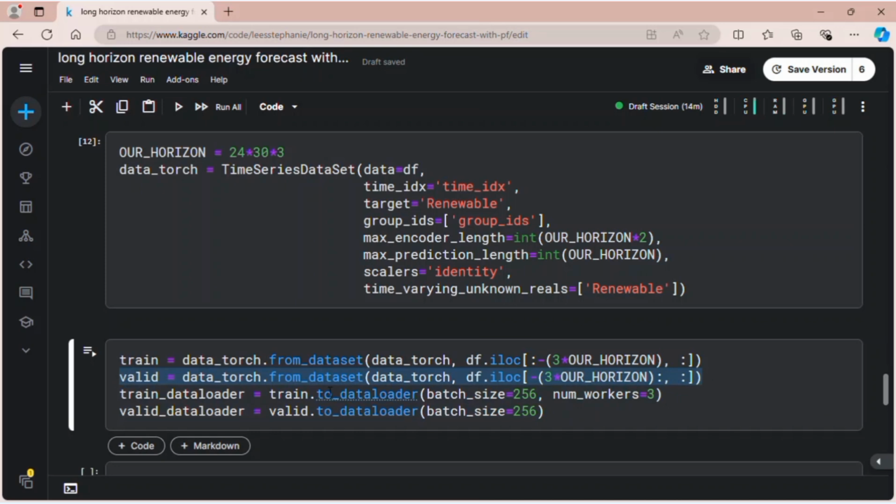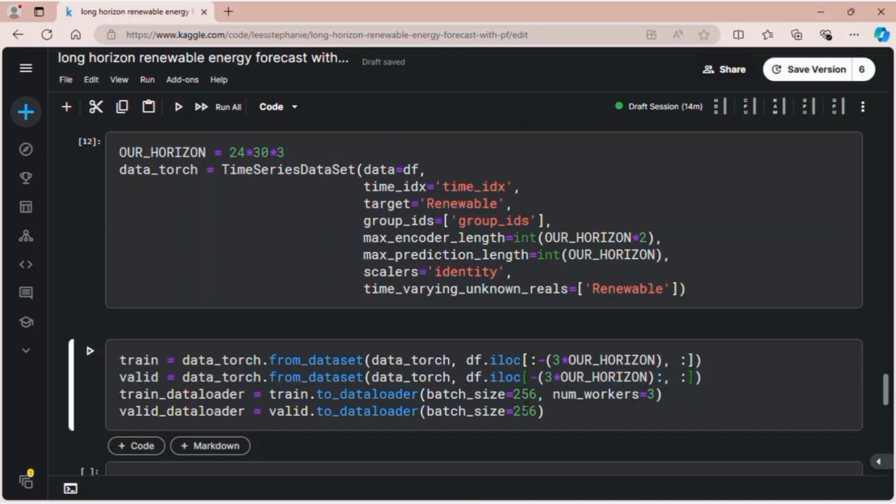Again, our main task is to forecast the energy production for the last quarter of 2023, from October to December of 2023. That's our horizon. To predict that, we need a time series whose length is twice of that. So in total, including the X, the history and the prediction, we have 3 times the horizon.